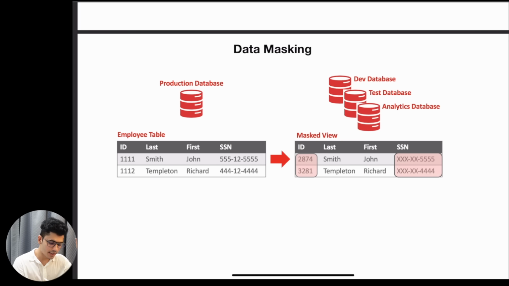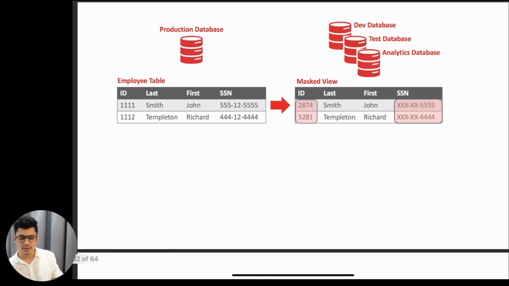Masking is basically a technique. This is the ID of the user. What do I do if I want to mask this? I will replace it with some random characters. Let's say this is my social security number. I will mask it with XXXXX and just reveal the last 5 digits. You can also do this for credit cards. This is called masking.